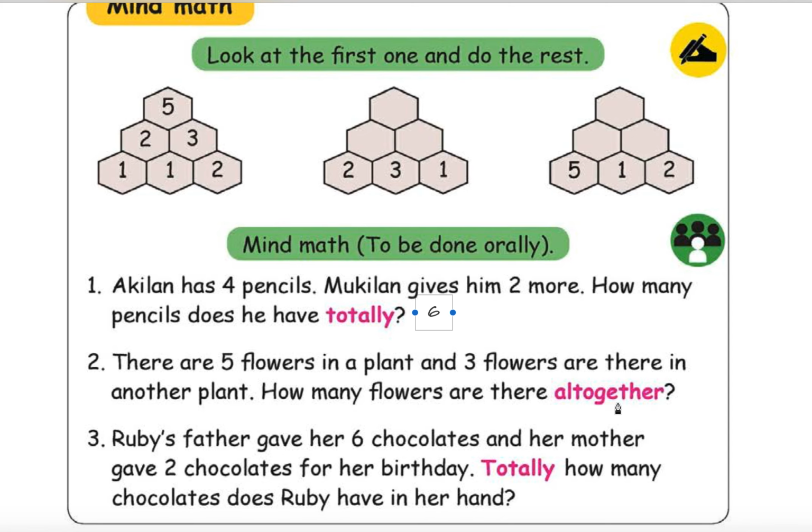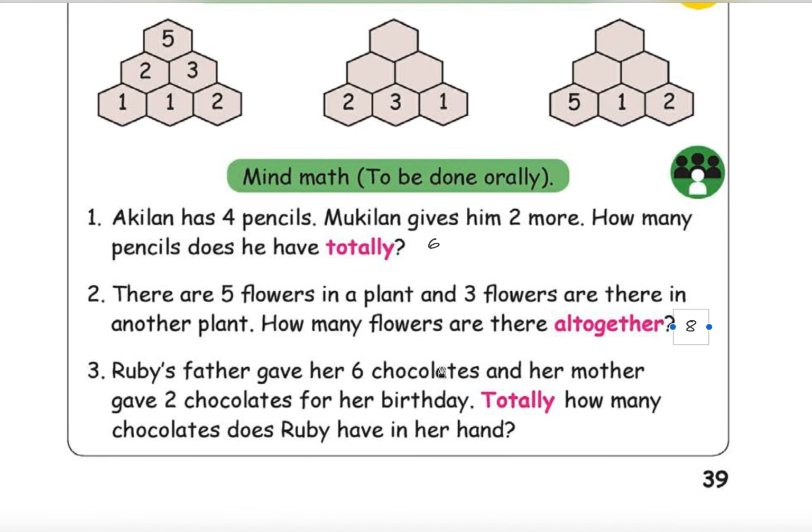How many flowers are there altogether? 5 plus 3. 5 plus 3, 5, 6, 7, 8. Right, 8. Need to increase 3, right? So I will stop at 8.